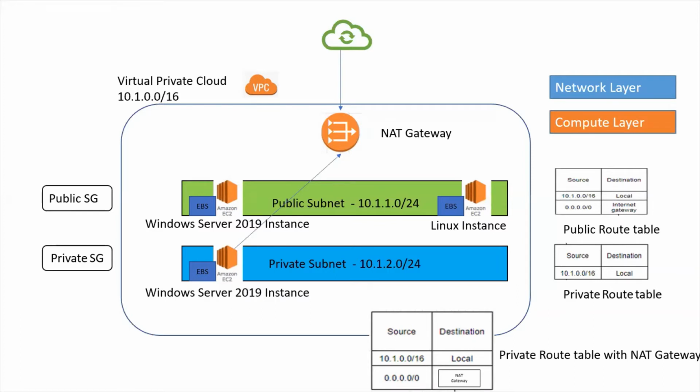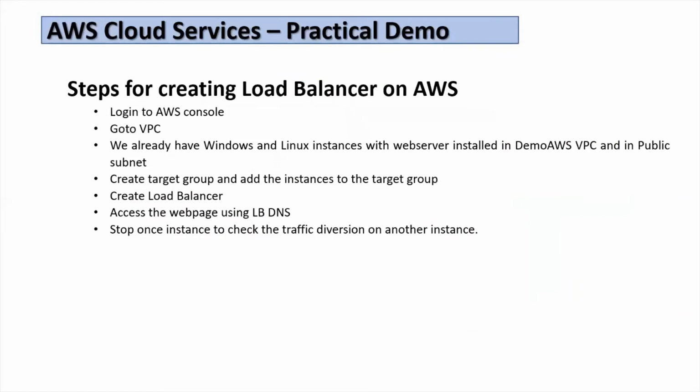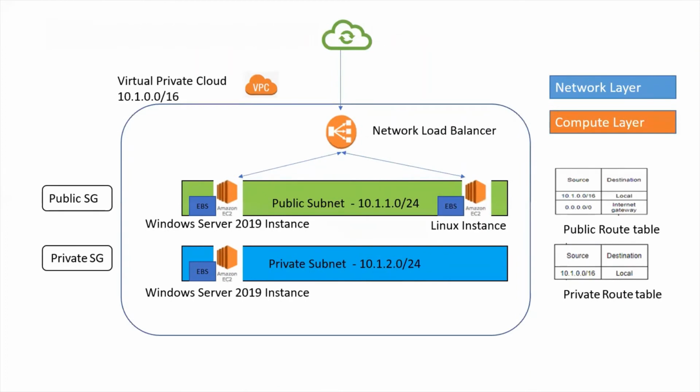So this is another scenario where the network layer and compute layer are added. Moving forward, we came to know that if we have different web servers, we can share the load using a load balancer. In the previous videos, I also covered how a load balancer can be installed and how a web server can be published over the internet using a load balancer. We also checked, by stopping one instance, how traffic can be diverted to another instance. This is the high-level diagram where the network load balancer is placed, and we have two instances in the public subnet.